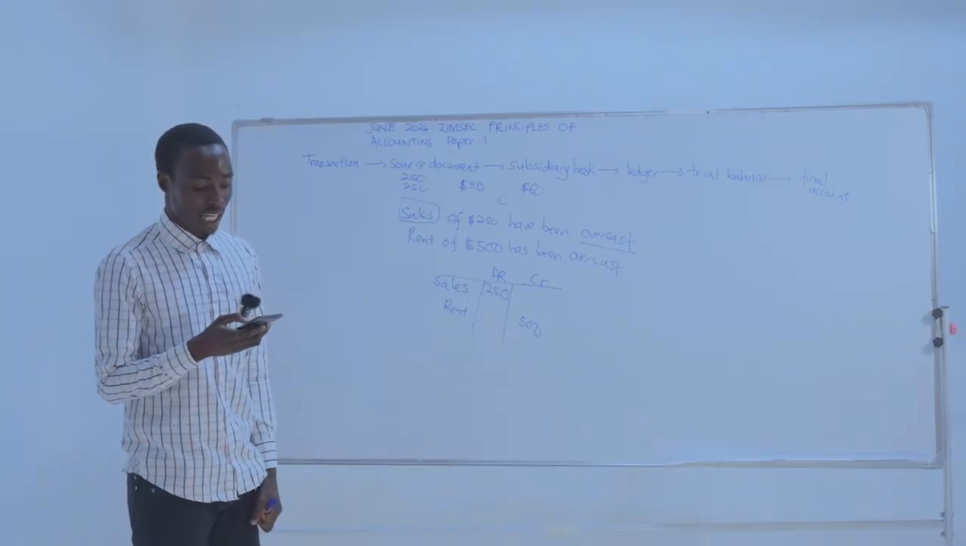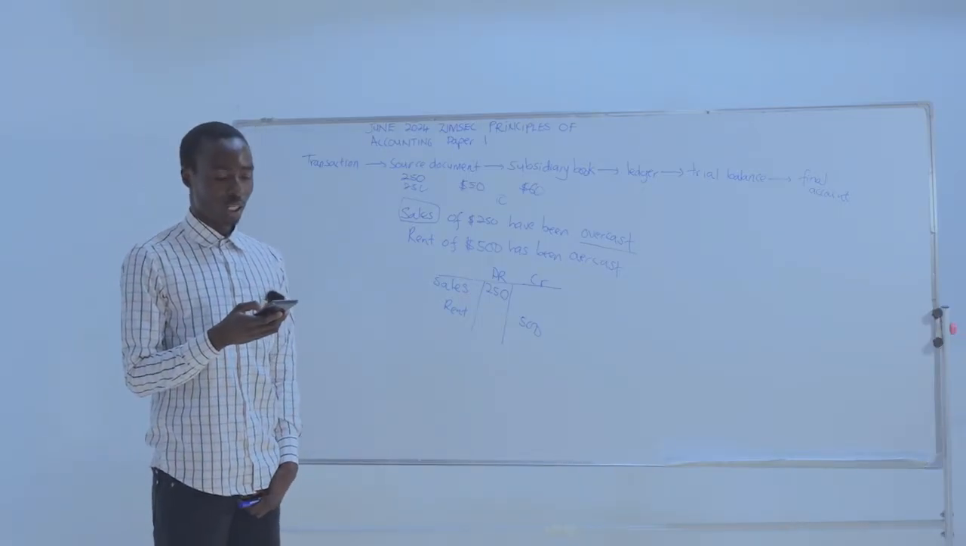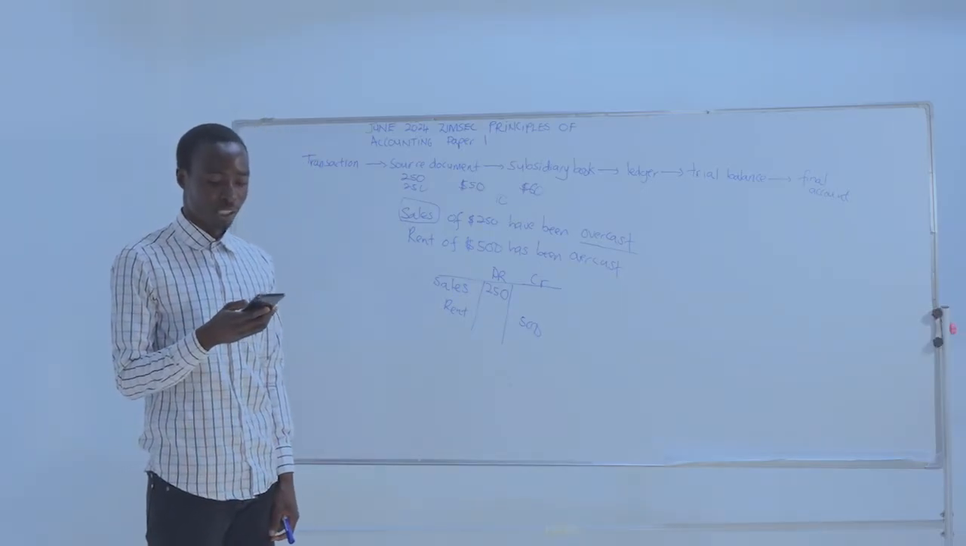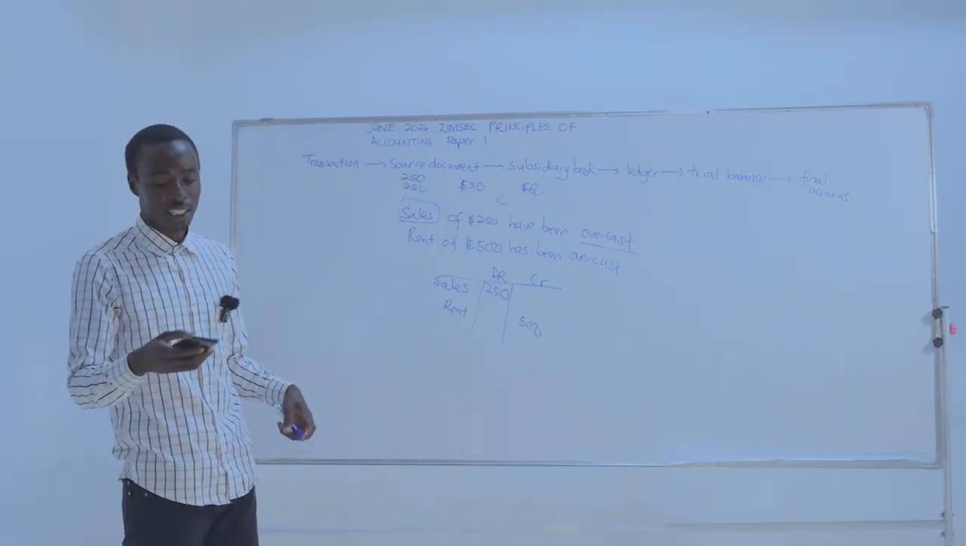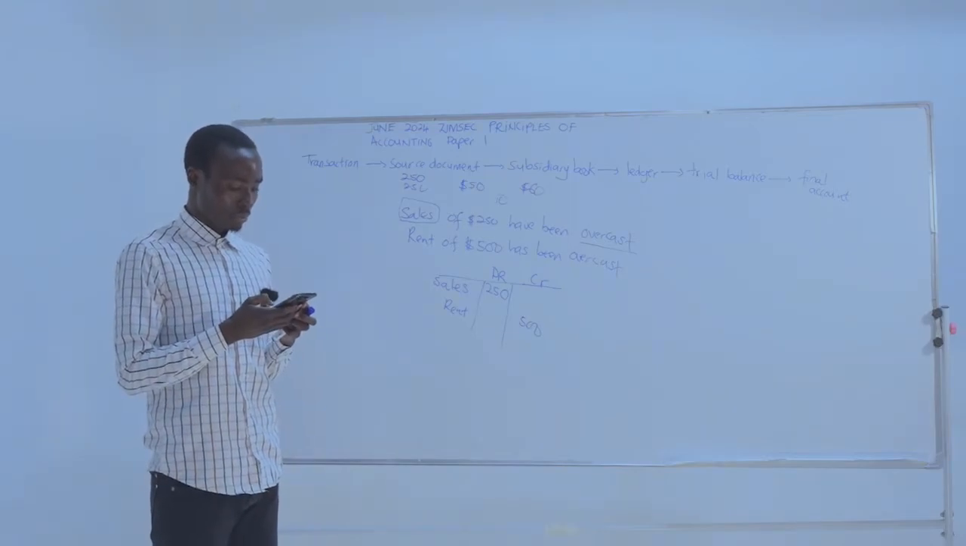Compensating error is an error which is not revealed by a trial balance. Let's move on to number 8.